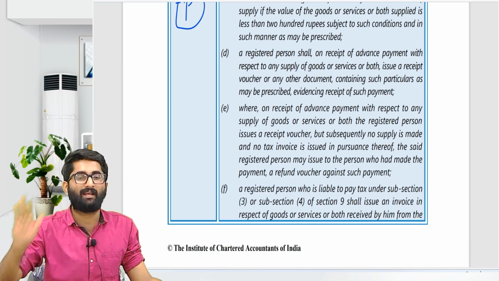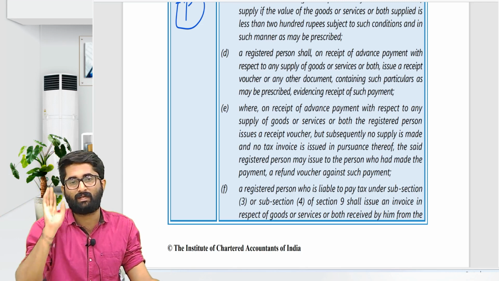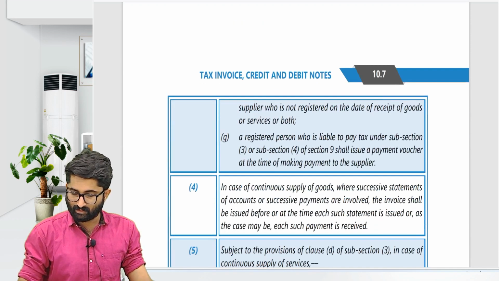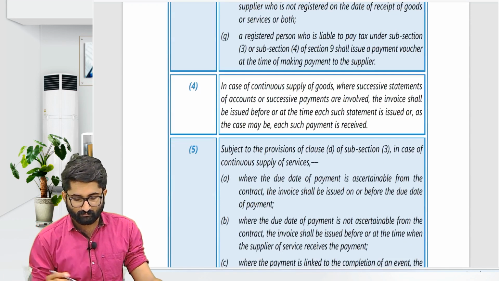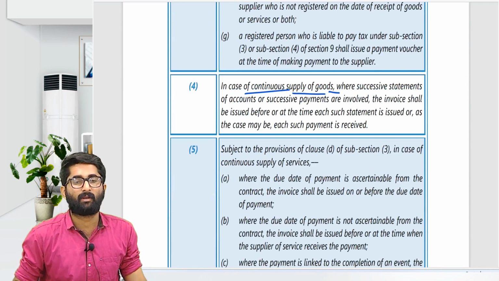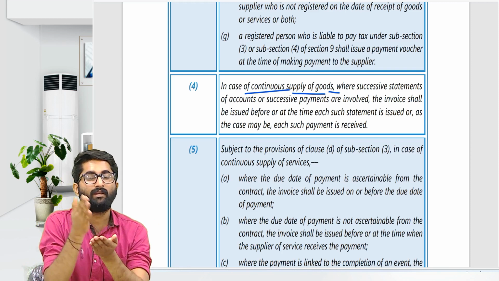For the purpose of accounting, you have to give the separate tax invoice per recipient. You have to give the separate tax invoice. This is what you have to keep in mind. Later, we discussed section number 31, subsection 4. In case of continuous supply of goods, what is the time of supply? It is during continuous supply of goods.